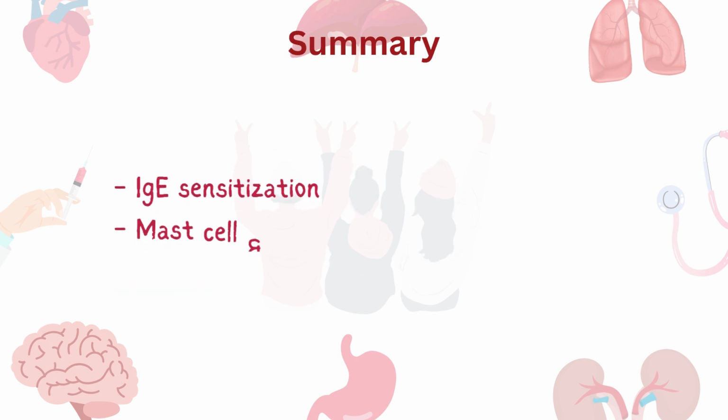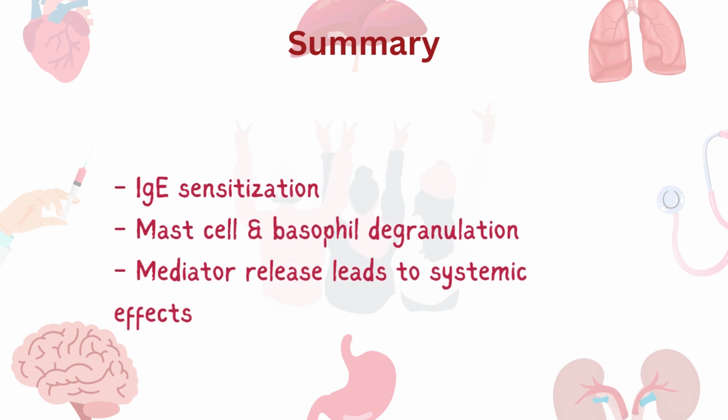To summarize, allergen exposure triggers IgE-sensitized mast cells and basophils. The degranulation releases mediators like histamine, tryptase, and leukotrienes, and the systemic effects include hypotension, edema of the tissues, and airway constriction. Understanding this cascade is essential for timely and effective intervention.